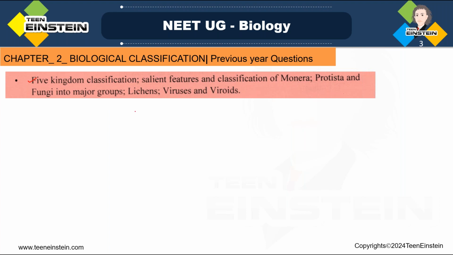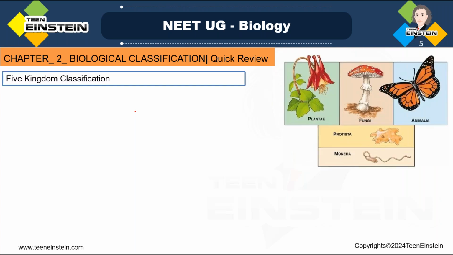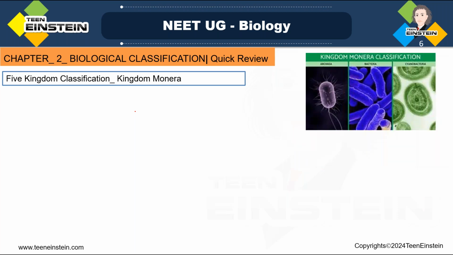So while going for quick reviews, just revising the main points, then going for the MCQs, right? So biological classification, we have learned what is biological classification and what is five kingdom classification, who proposed it, and which are the five kingdoms: Monera, Protista, Plantae, fungi and Animalia. Then we learned about kingdom Monera, the salient features and the examples.